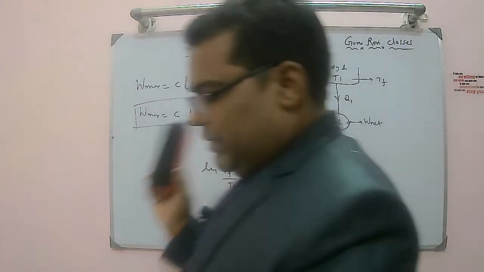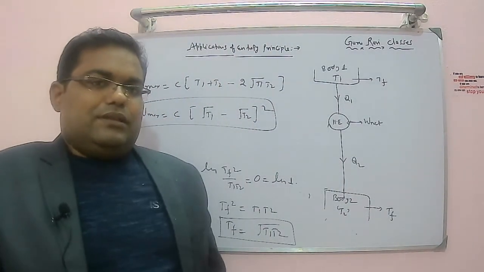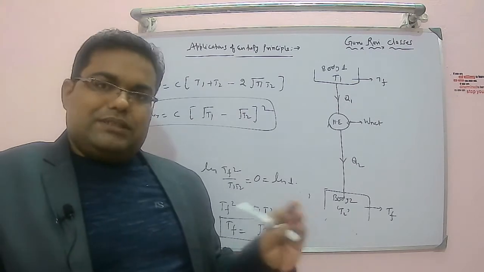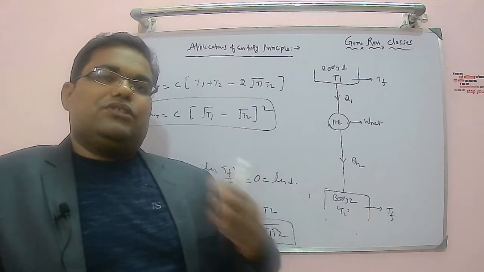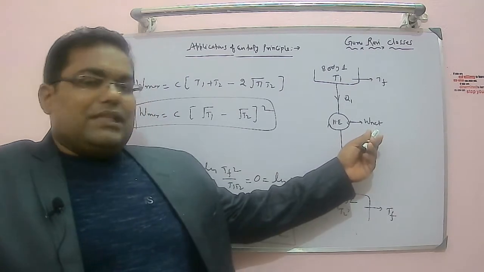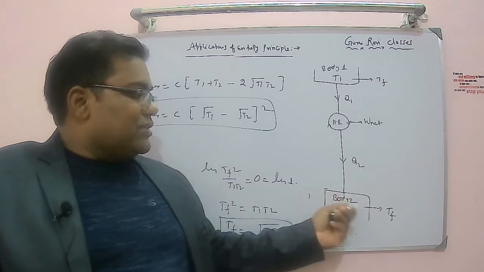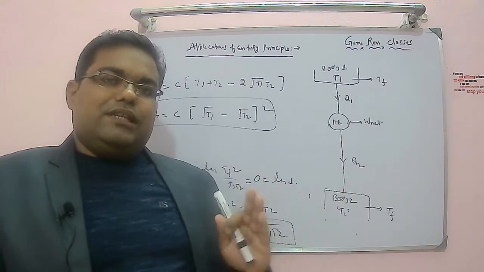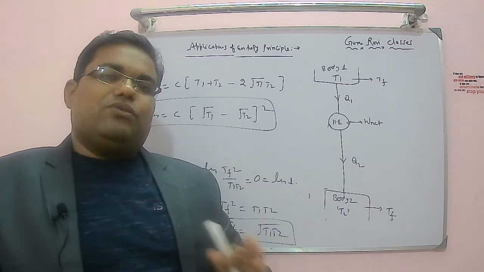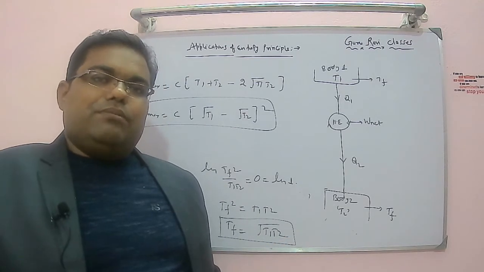So look at the minimum common temperature Tf. It ranges from (T1 plus T2)/2 in the case where there is no work transfer, to the square root of T1 T2 when there is maximum work transfer, right? So the common minimum temperature of these two bodies will be (T1 plus T2)/2 when there is no work transfer, to the square root of T1 T2 in the case of maximum work transfer.